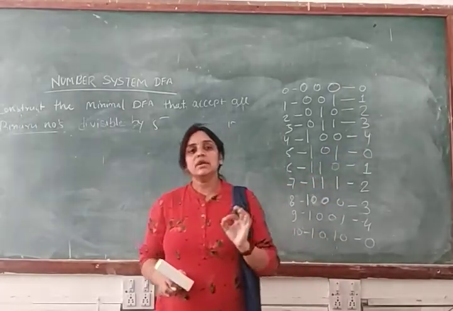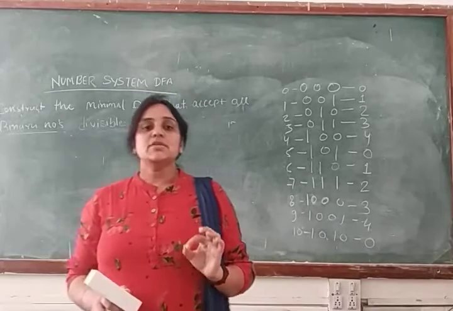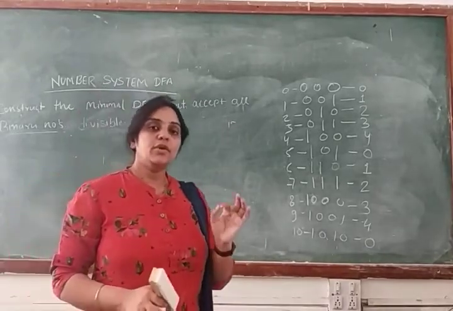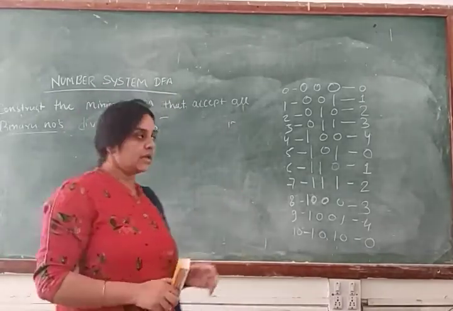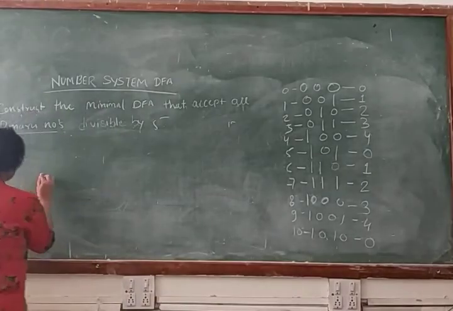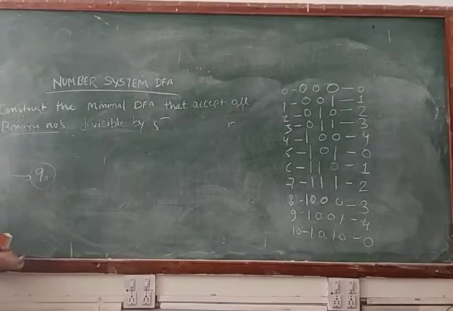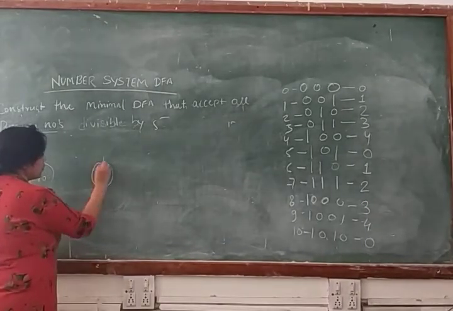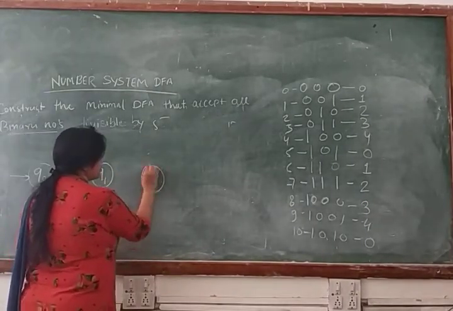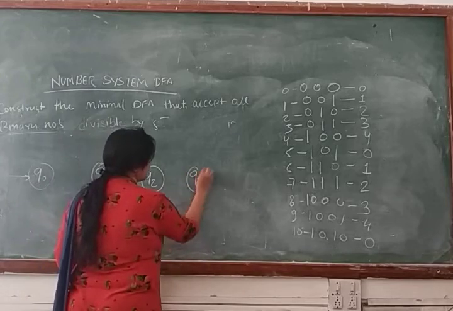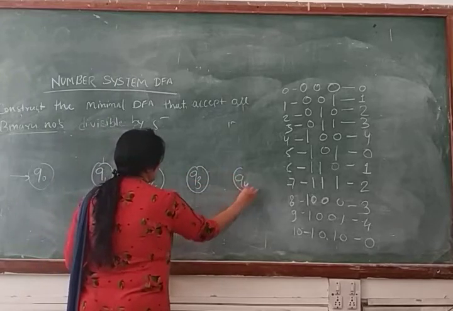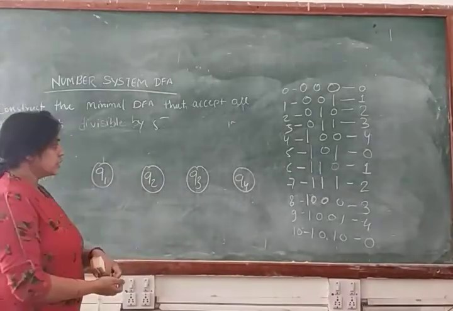Means the minimum value of your remainder is 0 and the maximum value is 4 when you divide a number by 5. Clear? So here just write the states. This is your initial state, Q1, Q2, Q3 and Q4. Clear? So these are your states.